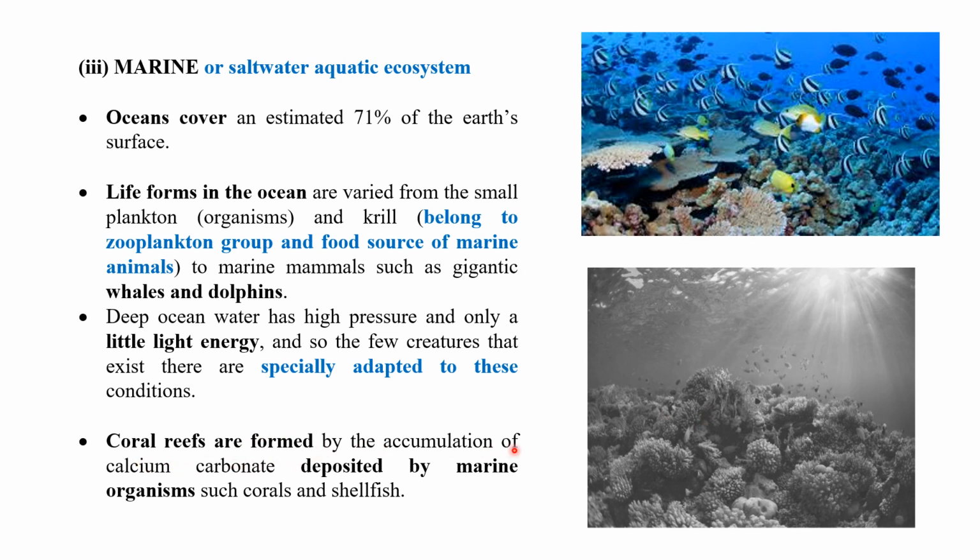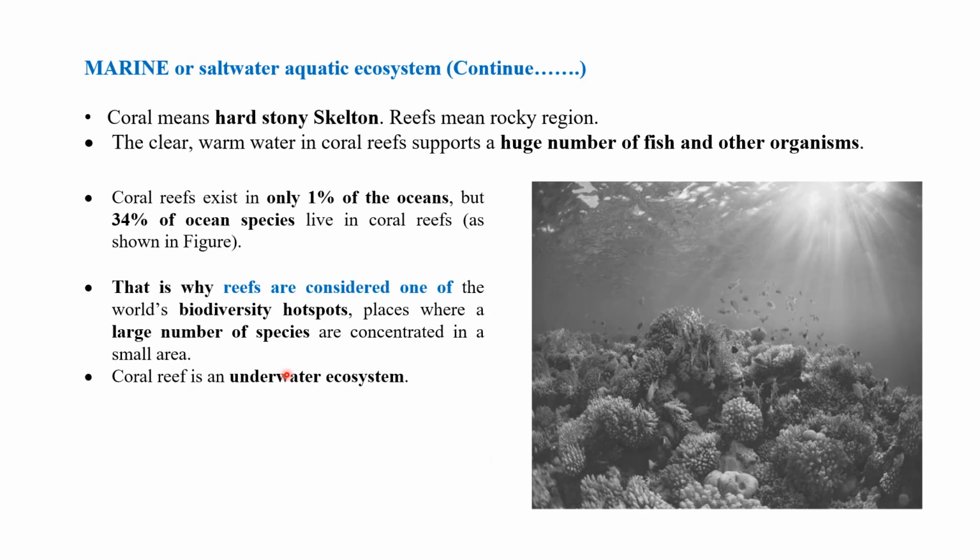Coral reefs are formed by the accumulation of calcium carbonate deposited by marine organisms such as corals and shellfish. What do you mean by corals? Coral is the hard stone skeleton, and reefs mean rocky regions. The clear warm water in coral reefs supports a huge number of fish and other organisms.